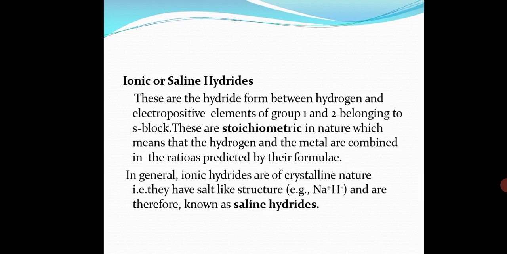If you come to the properties of the ionic hydrides, you will see these are formed by transfer of electrons from the metals to the hydrogen atoms and thus contain hydride ion H minus, like LiH, NaH, CaH2, BeH2. These are white crystalline solids and their crystal structure consists of ions. For that reason they are called ionic hydrides. The density of these hydrides is higher than those of the metals from which they are formed. This is because the H minus ions occupy holes in the lattice of the metal without distorting the metal lattice.